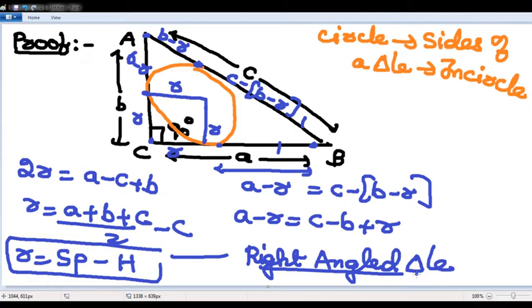Second question, we discussed about delta equivalent to R into S, and R equivalent to semi-perimeter minus hypotenuse, right? And this is the proof. I hope it is clear. Next, third question.